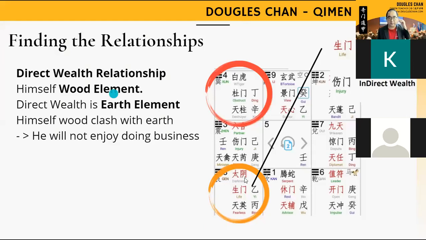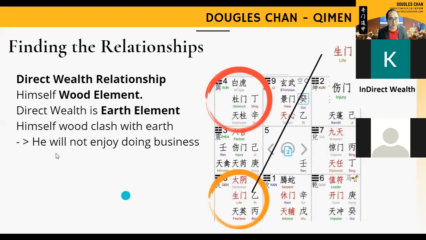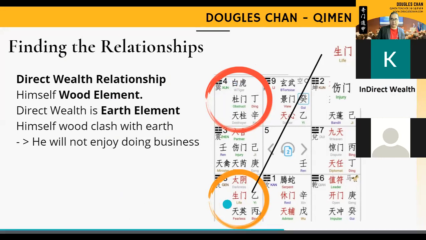This one is a little bit deep, but let me try to explain to you. In my case itself, this is me. Example, I am over here, between 0 to 35 years old. This is a direct wealth.